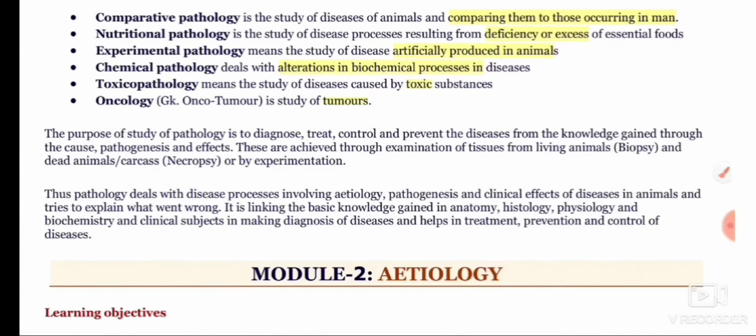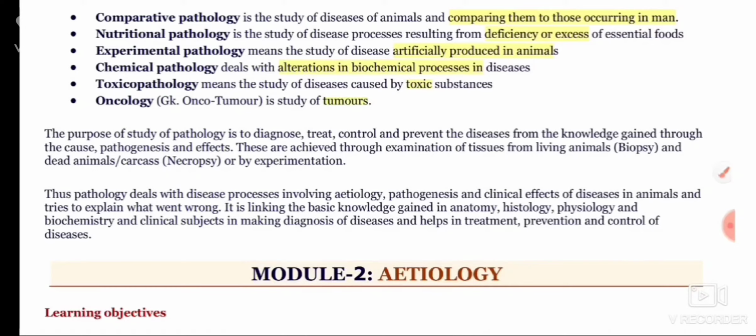In comparative pathology, we study the diseases of animals and compare them to those occurring in man. In nutritional pathology, we study diseases resulting from deficiency or excess of nutrients. In experimental pathology, we study diseases that are artificially produced in animals by experiment.